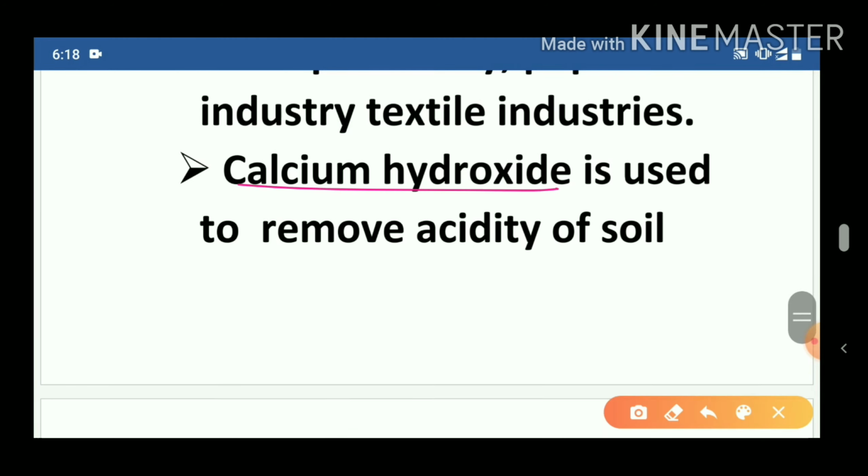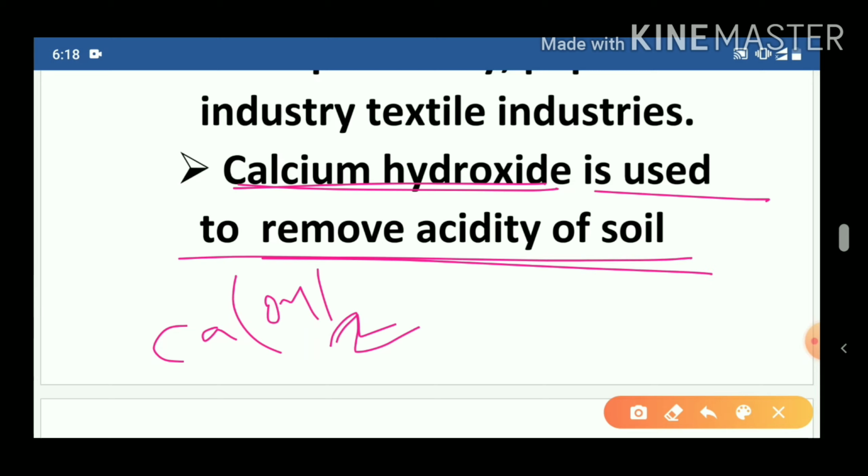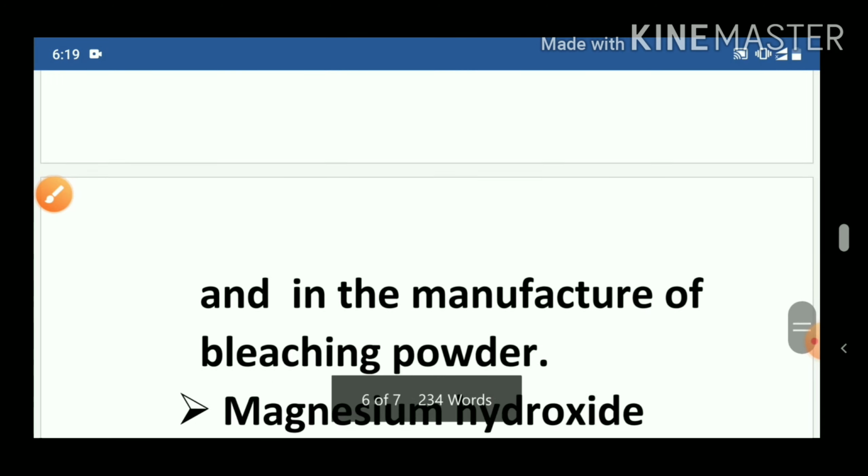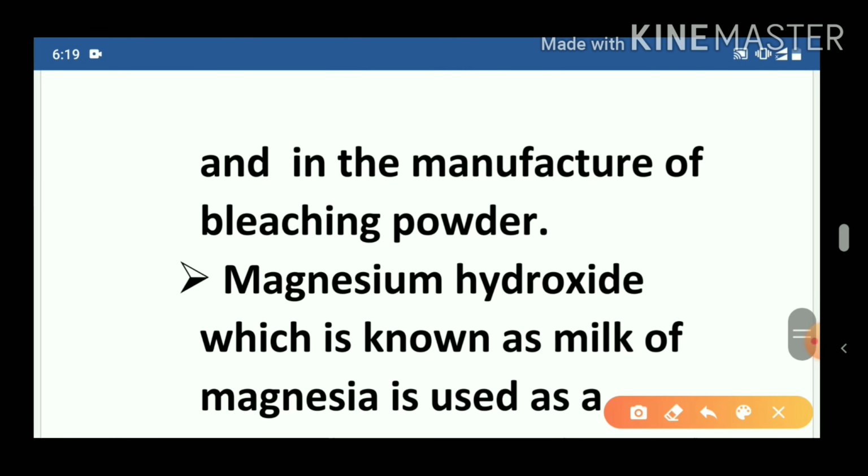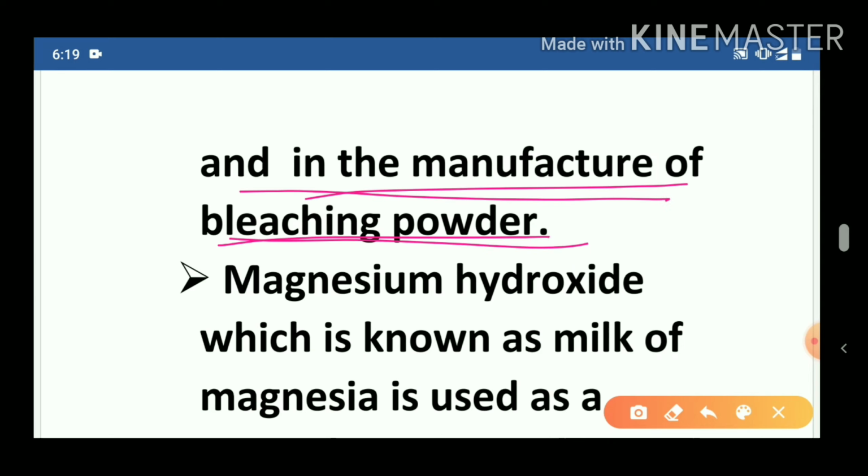Second, calcium hydroxide, Ca(OH)2. Calcium hydroxide is used to remove acidity of soil. Due to acid rain, the soil becomes acidic in nature. That means the amount of acid increases in the soil. To neutralize it, we use calcium hydroxide, which is a base. In this way, acid and base react together and they neutralize the effect of each other. Apart from this, it is used in the manufacture of bleaching powder. We will read about bleaching powder in the upcoming classes in a detailed way.